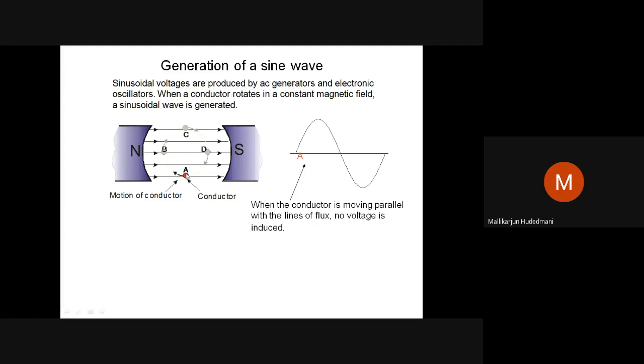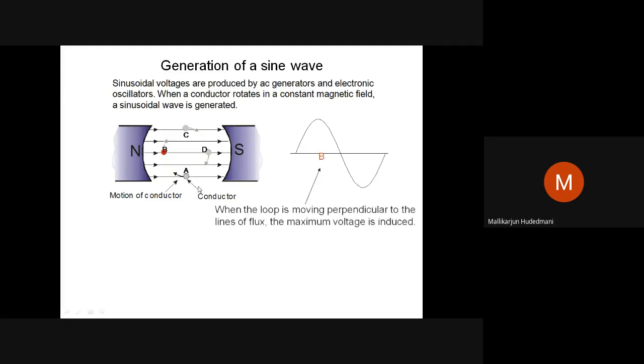Let's shift this point here. Let's see, I am moving to my next slide. I have moved the conductor 90 degrees. Now the frame has come into the plane of the flux, this way. So you have moved to point B. Induced EMF is highest. From point A to B, as you move the frame, the induction of EMF was incremental, and it reaches the highest. So you reach the peak value from 0, which is point B.